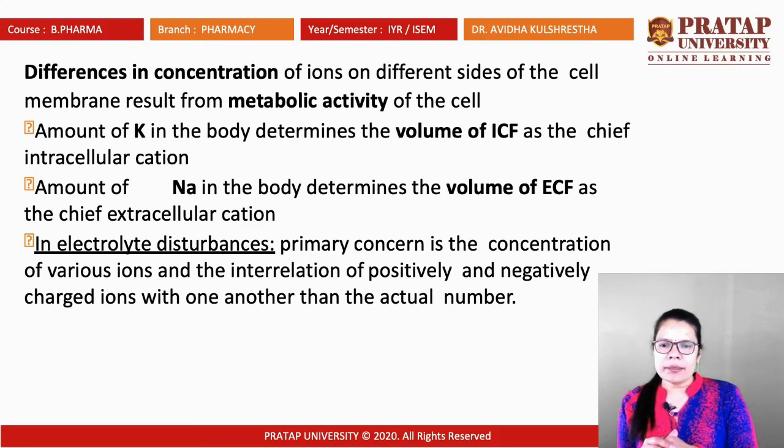In electrolyte disturbance, the primary concern is the concentration of various ions and the interrelation of positively and negatively charged ions with one another rather than the actual number. So basically these ions are interrelated to each other. Suppose sodium is connected with chlorine and the salt is sodium chloride, which we are using. When it is dissolved in water, it is broken down into the sodium ion and the chloride ion. Both the ions are actually interrelated to each other.